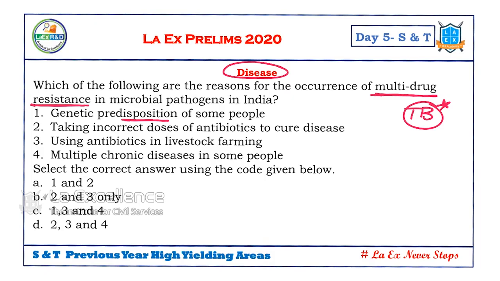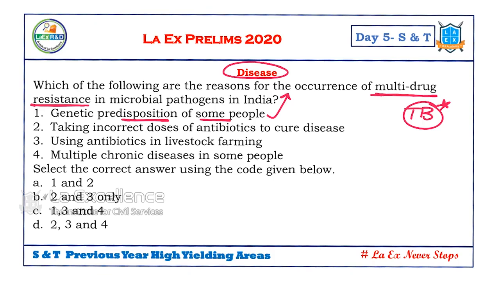Genetic predisposition of some of the people. Let's read the question. Which of the following are the reasons for occurrence of multi-drug resistance in microbial pathogens in India? Genetic predisposition of some people, that is genetics, they have impact on multi-drug resistance.